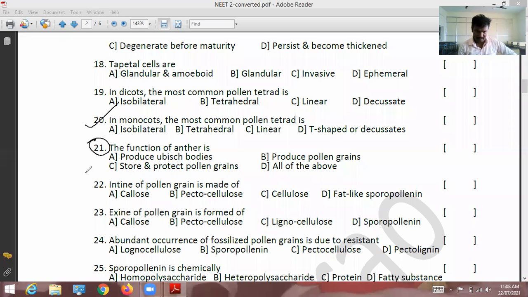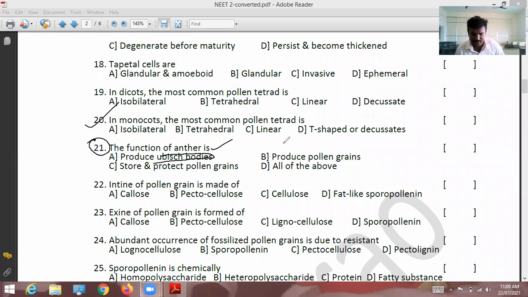See here, 21st beat. What is the function of anther? One option says produce Ubisch bodies.